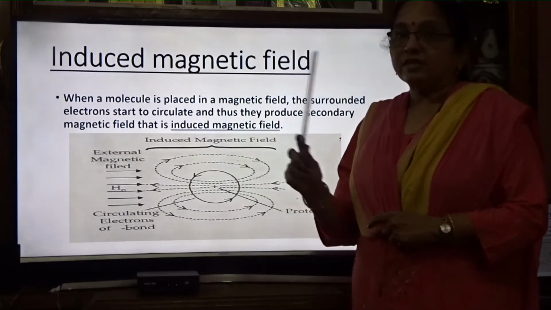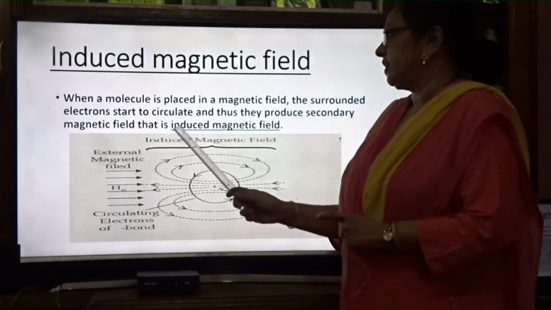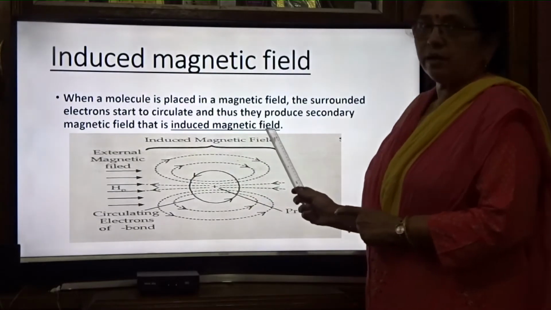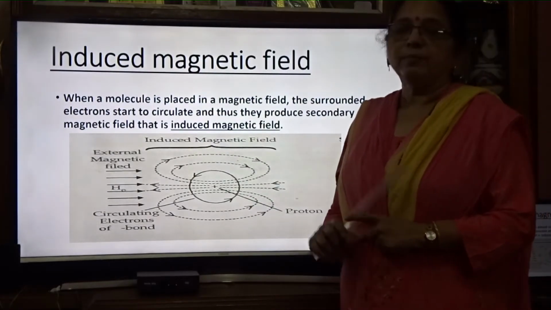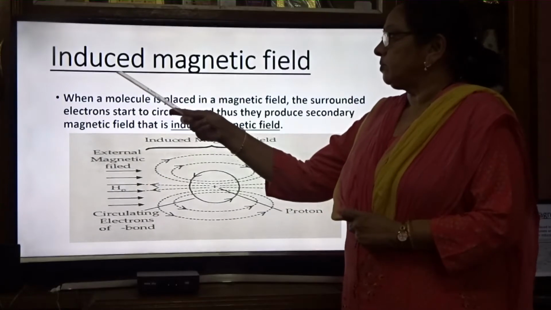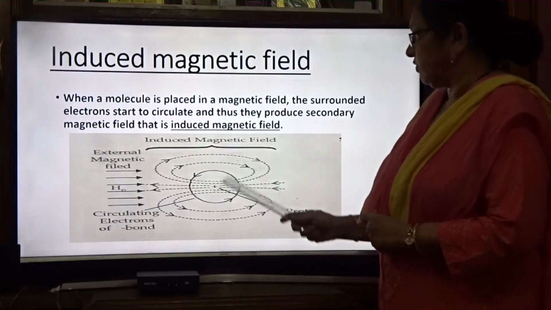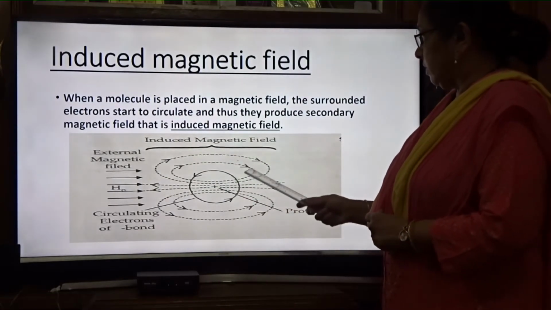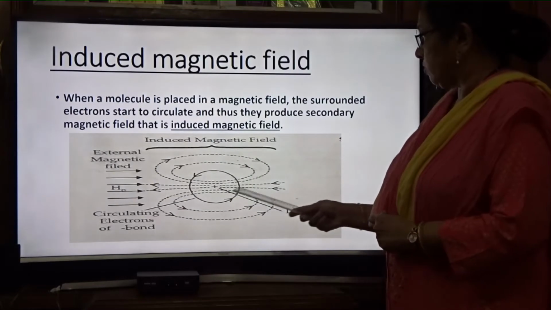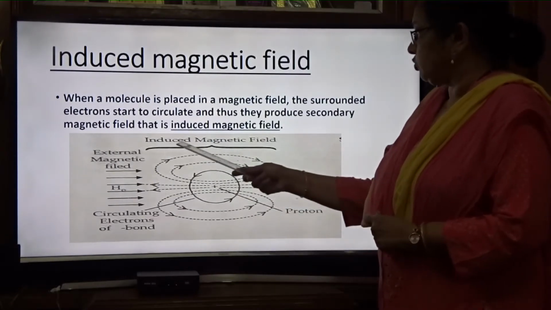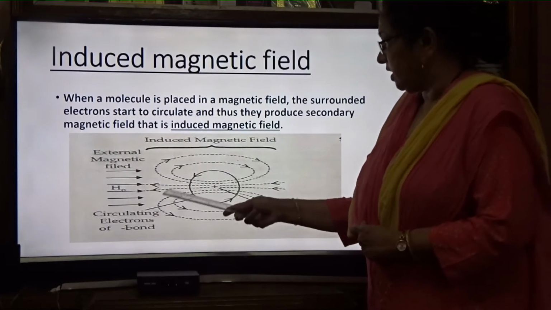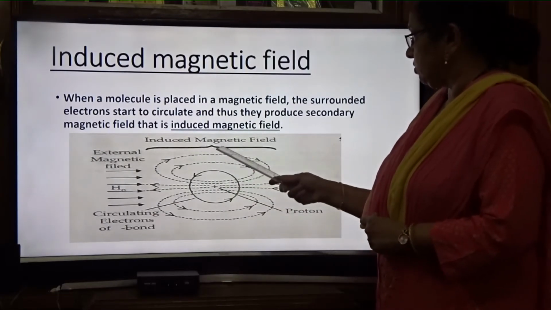So due to circulation, a secondary magnetic field is generated and that is known as the induced magnetic field. Many times these words will come, so I am explaining the induced magnetic field. The electrons are rotating, and here is the external magnetic field. Electrons are circulated, and so it is known as induced magnetic field.